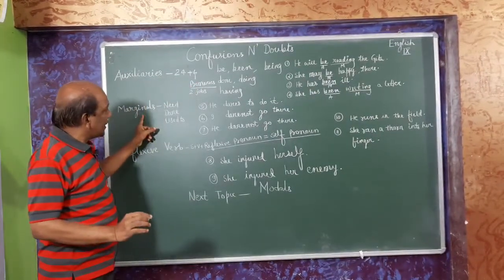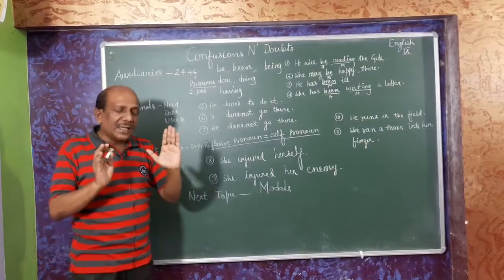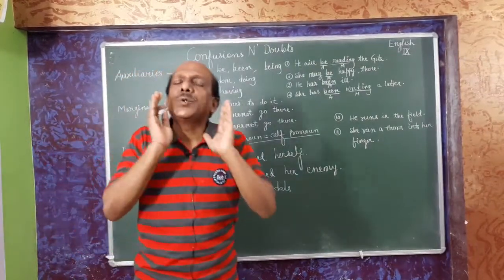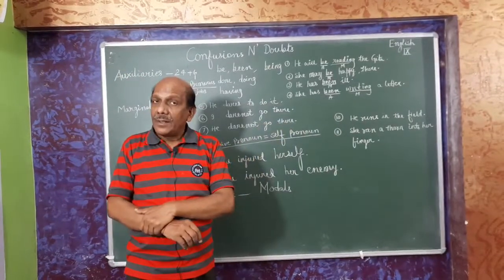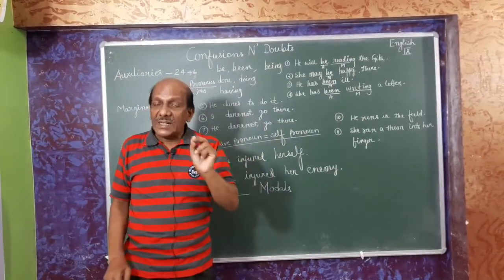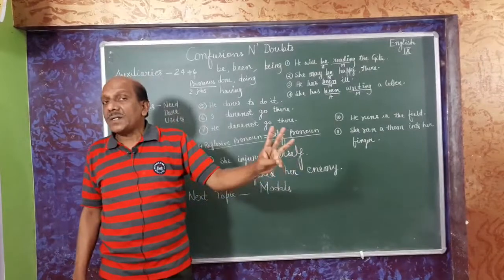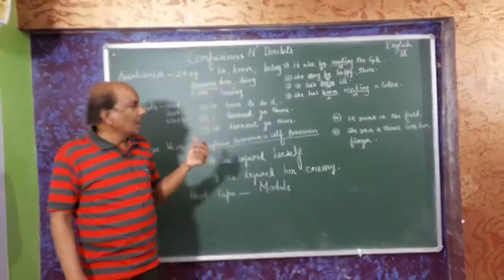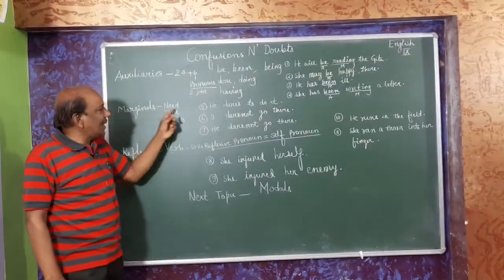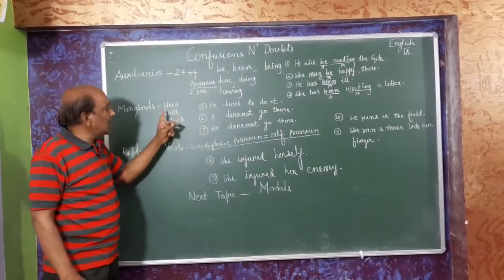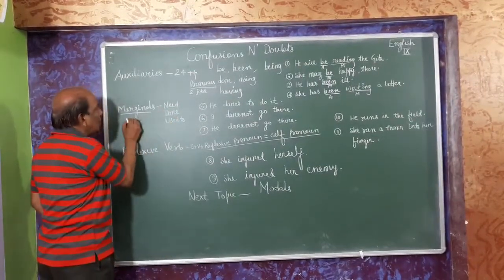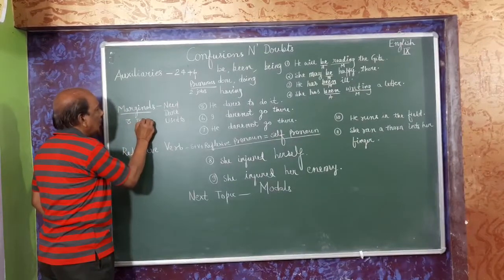So now marginals. Auxiliaries are divided into only 2 parts. Why have I divided auxiliaries into 3 parts? You may have doubts. So come here, marginals. I have named these 3 verbs as marginals because marginals do 3 jobs.